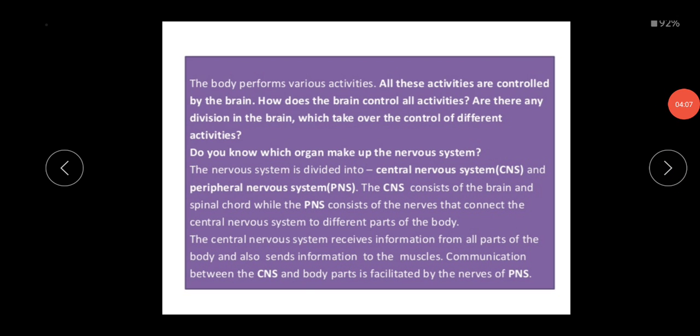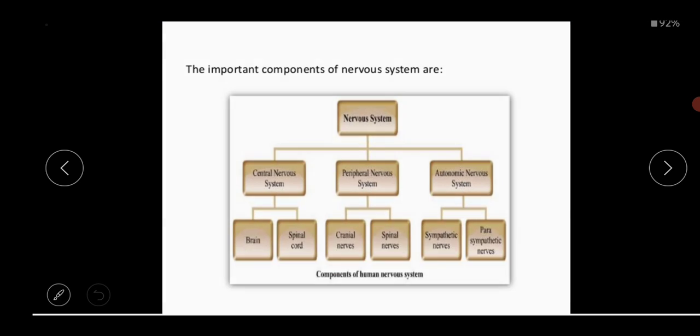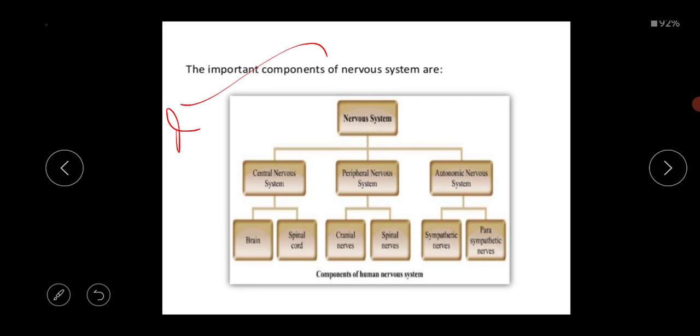The next thing is the important components of the nervous system. This is very important for your 3 marks question. Normally the nervous system is divided into 3 parts: the central nervous system, the peripheral nervous system and the autonomic nervous system. This autonomic nervous system is not included in your syllabus. These two are included in your syllabus, the central nervous system and the peripheral nervous system.